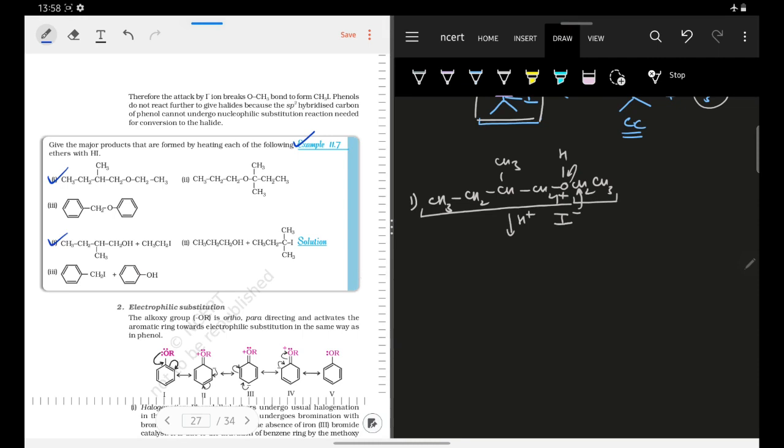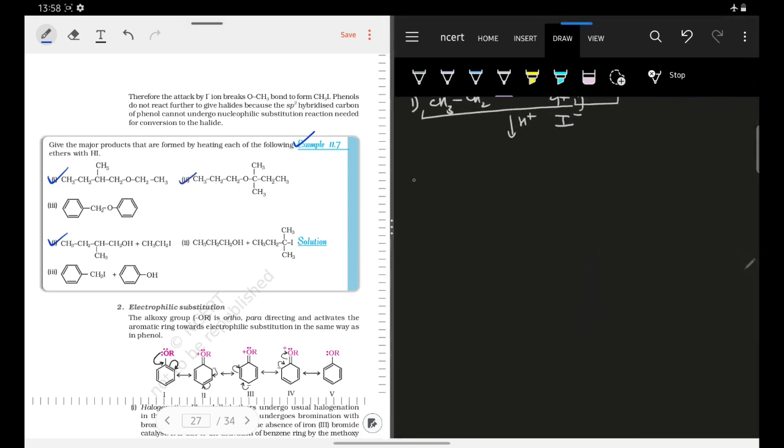This is the answer. Now let us focus on the second question. In the second question, we know that we can form a stable 3-degree carbocation. Let us try to draw it: CH3CH2CH2O, C, CH3, CH3, CH2CH3. If I protonate it, I can remove the alcohol part and form a 3-degree carbocation.